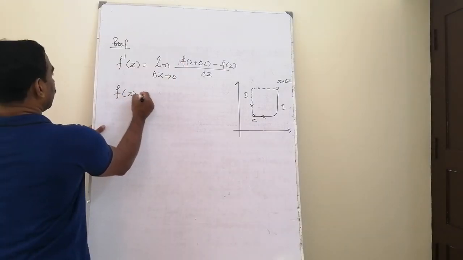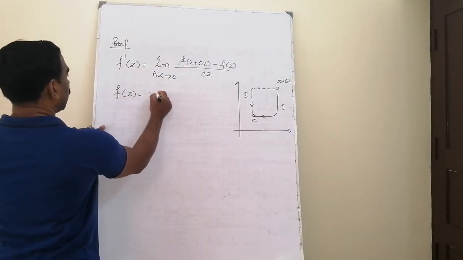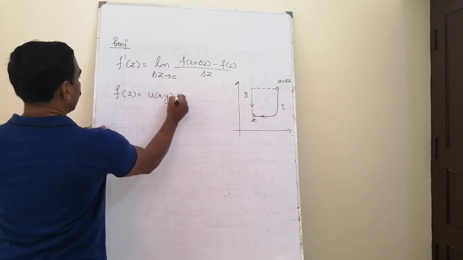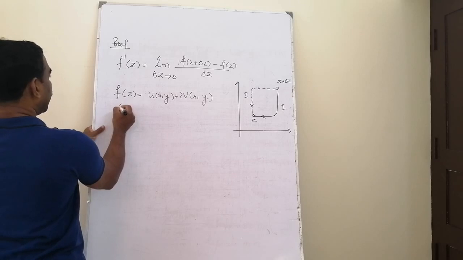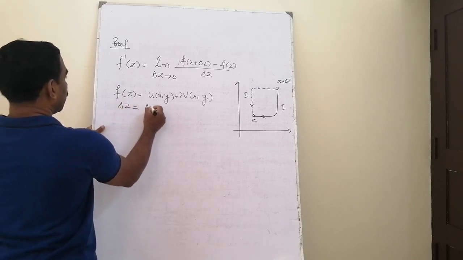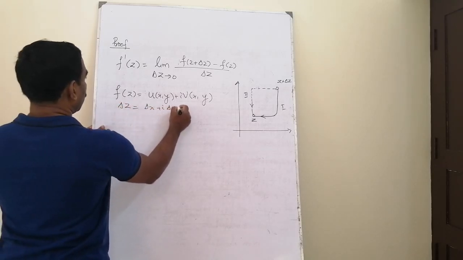What is f z? f z is equal to u plus iv, that means a function u of x,y plus i into v of x,y, and our delta z becomes delta x plus i delta y.